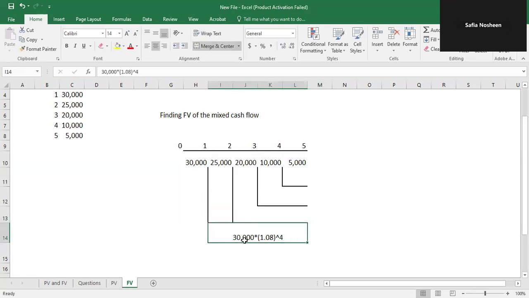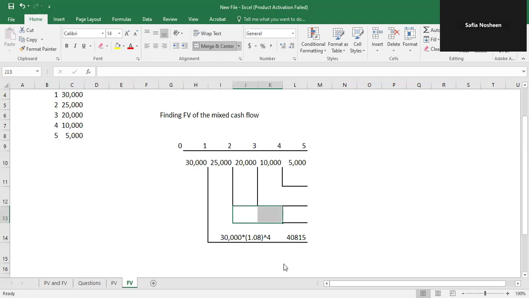When we solve this, we will have this value at the end of the 5th year, and its value can be found as 30,000 multiplied by 1.08 raised to power 4. So its future value is this one.